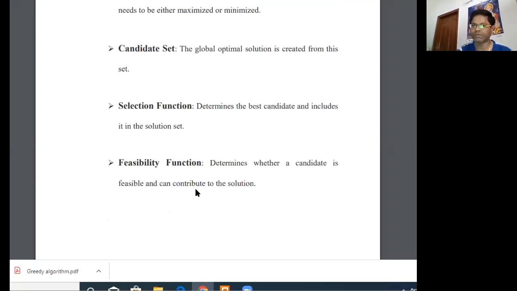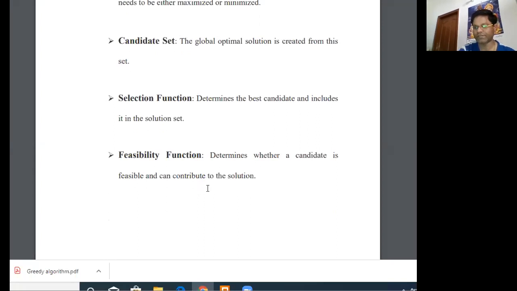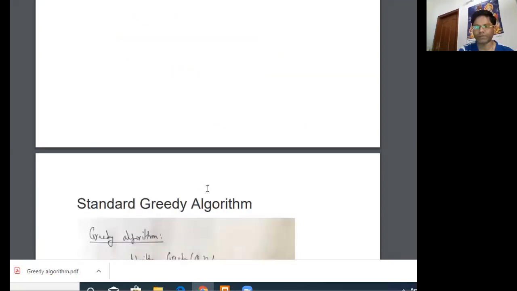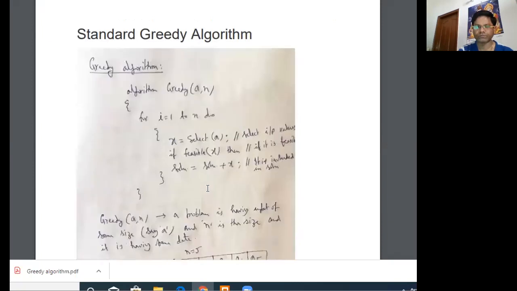Like in the previous example, when we have to travel from city A to city B, we have to consider 5 solutions, S1, S2, S3, S4, S5 that we took earlier. Out of these 5 solutions, only 2 are feasible, that is S4 and S5, based on the condition that I have told you earlier. So a feasible solution is basically a solution that can contribute to the final solution in the given optimization problem.